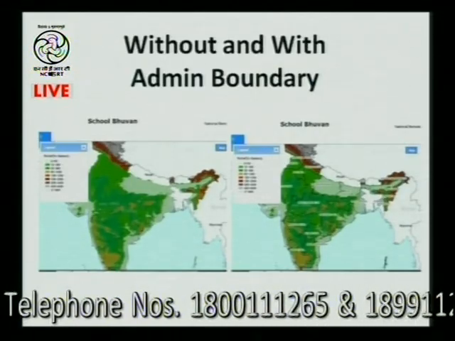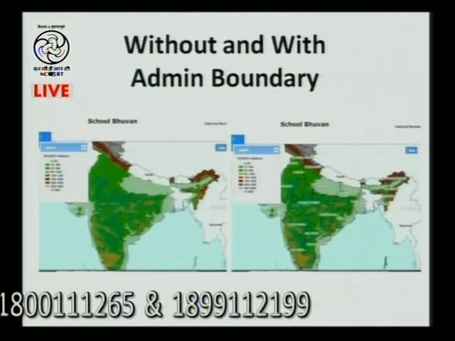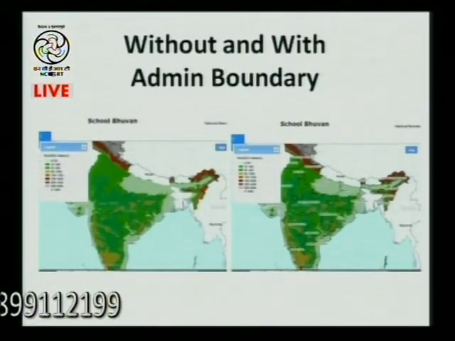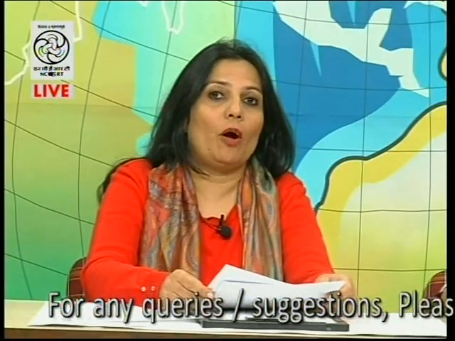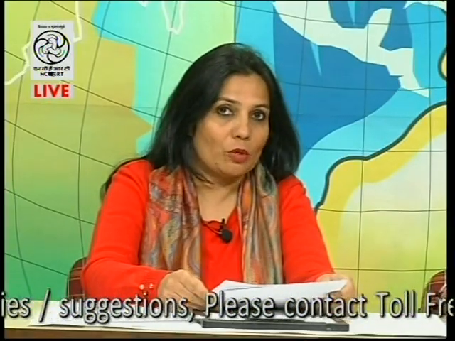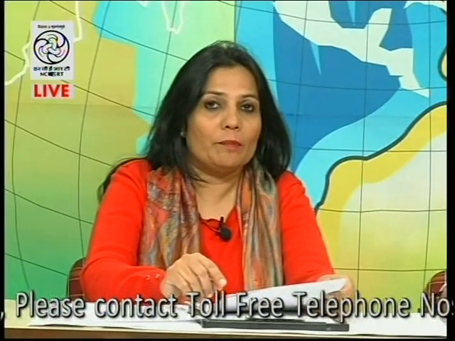Now these kind of maps were already given in the textbook, but here how they help a child to understand in a better manner is in the sense that there is an option of using the admin boundaries also. If you click on the admin boundary, clearly the admin boundary appears on whichever map a child is trying to understand or learn.